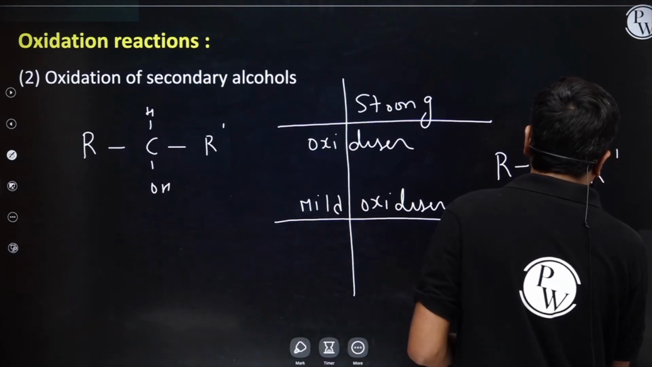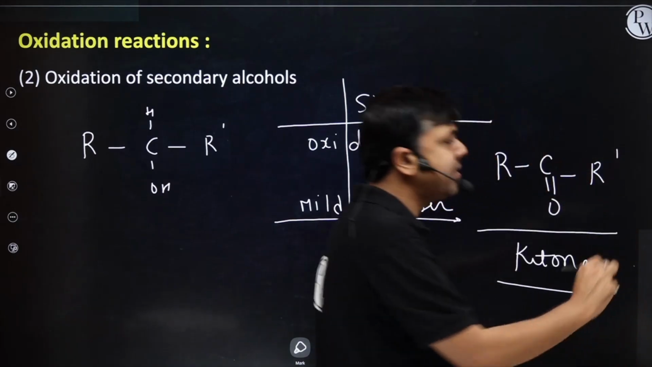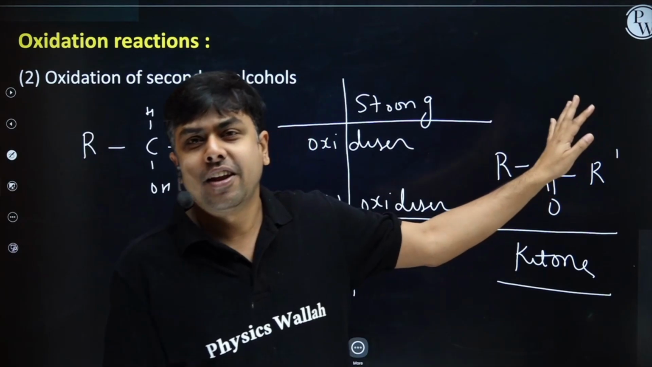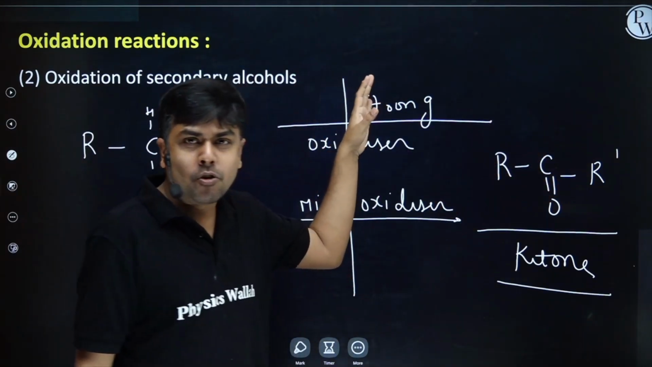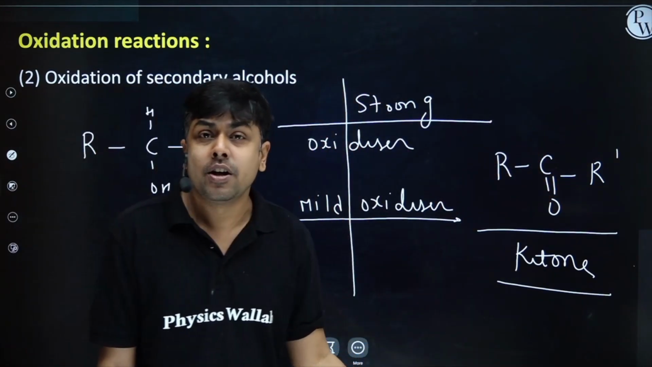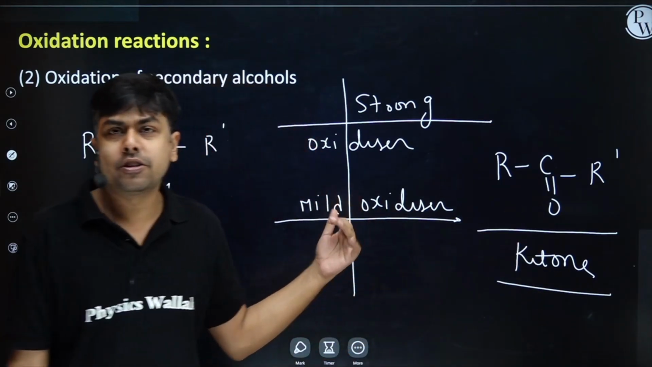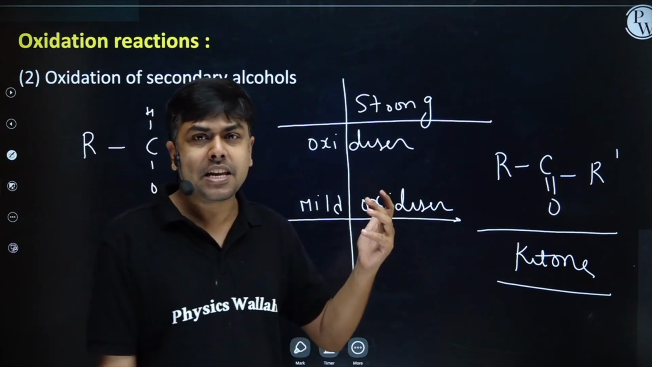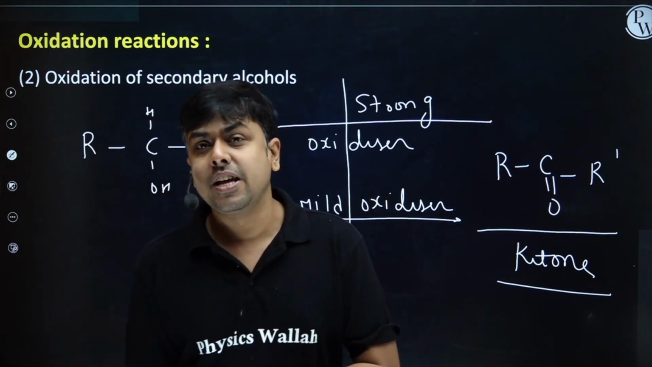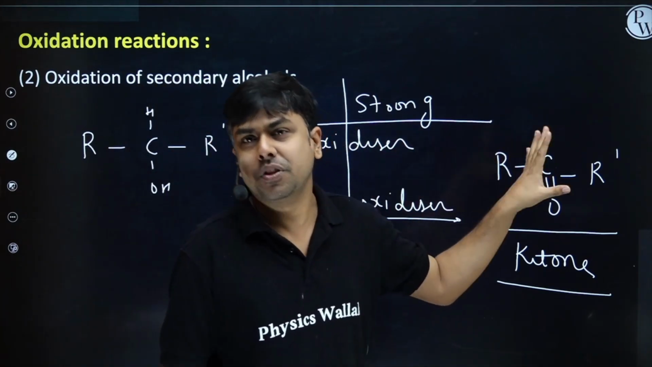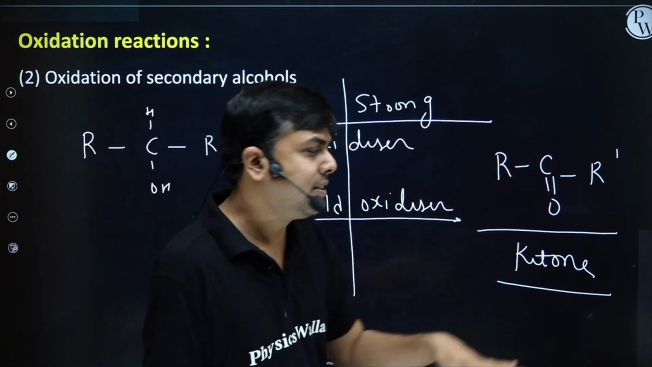This ketone does not have any replaceable hydrogen, so it will not get further oxidized. Either you take a strong oxidizing agent like KMnO4, K2Cr2O7, or you take a mild oxidizer like PCC, Collins reagent, TsCl plus DMSO. Any of these, you are always going to get ketone. Am I clear, students? Okay.